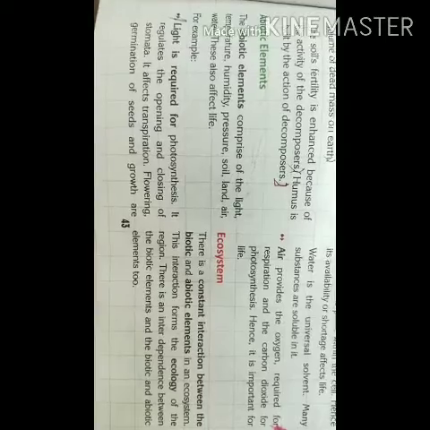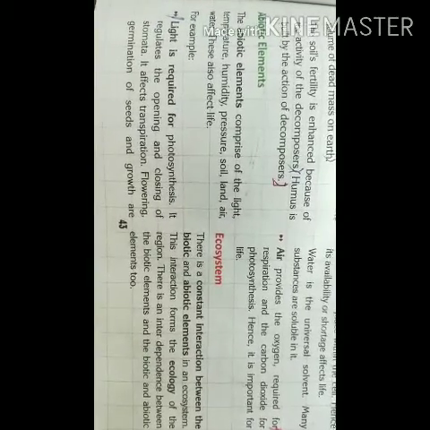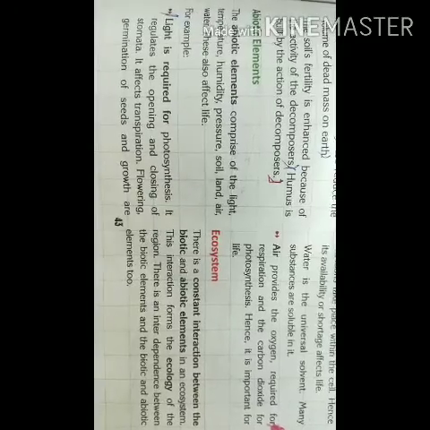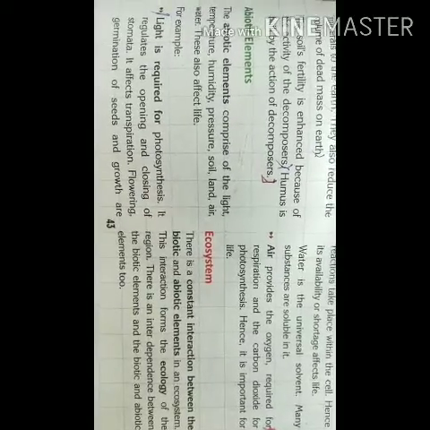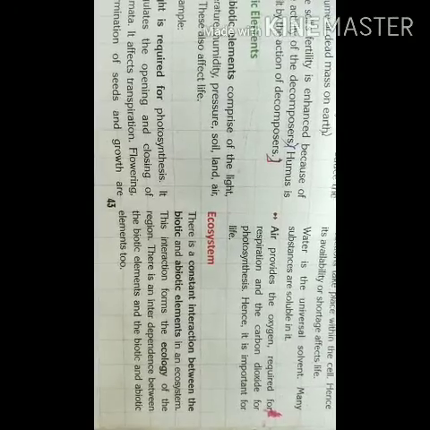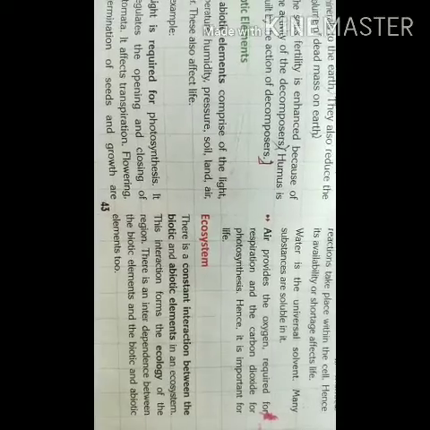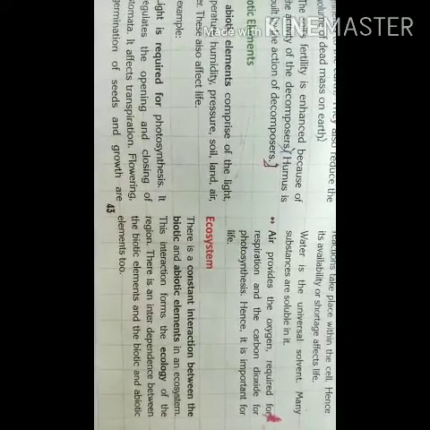Biotic elements are basically the living elements, which include living organisms, and abiotic elements include non-living things. So ecosystem is the place where they both interact and live with the help of each other. This interaction forms the ecology of the region.